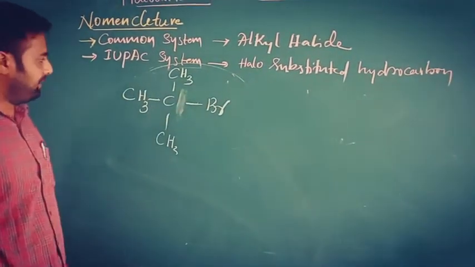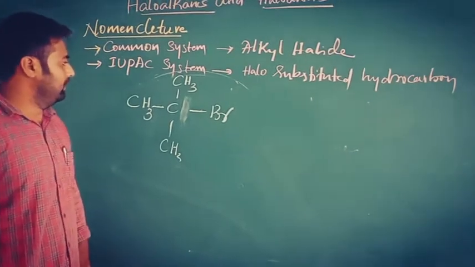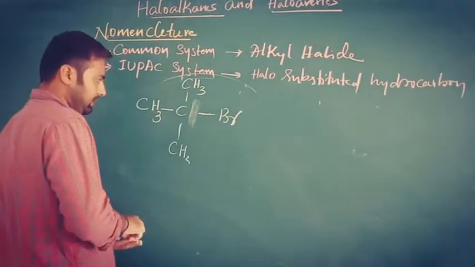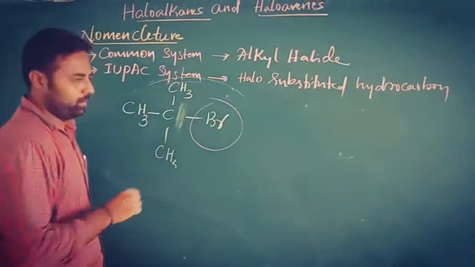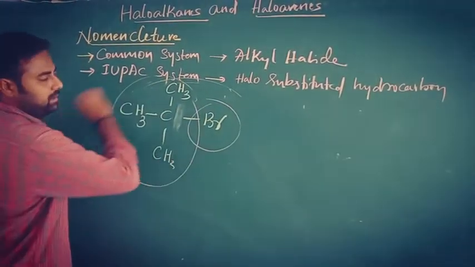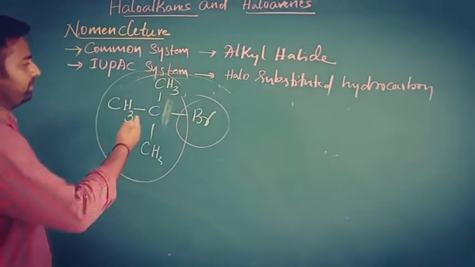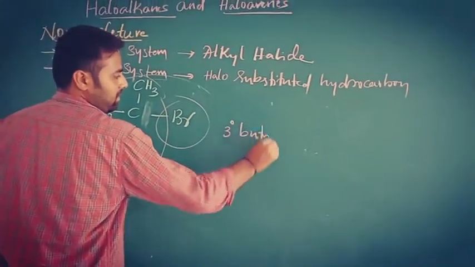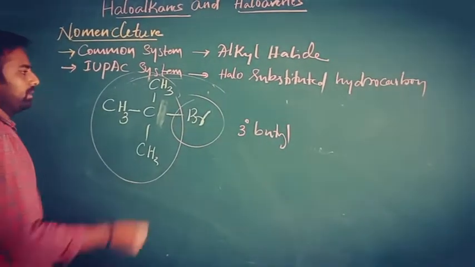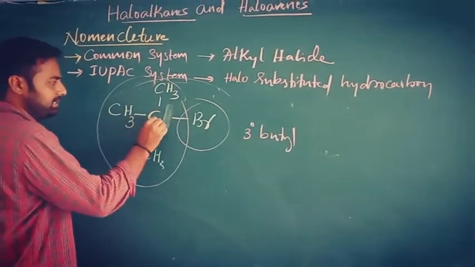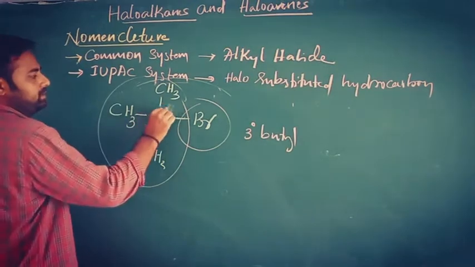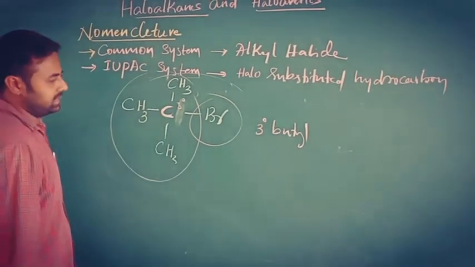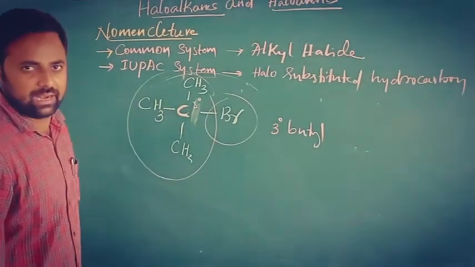And the last example. The common name of this compound is, of course, this is the halide group and this is the alkyl group. The name of this alkyl is tertiary butyl. Why is it called tertiary butyl? Because the halide is attached to a tertiary carbon. This is the tertiary carbon to which the halogen is attached. That's why it is also an example of a tertiary alkyl halide.